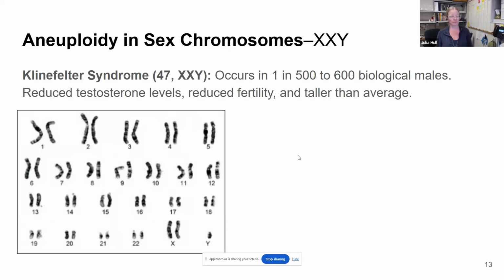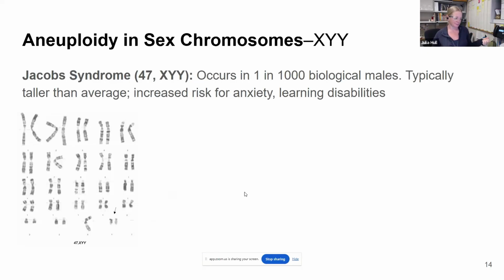Klinefelter syndrome is where you have two X chromosomes and a Y chromosome. This is more common, occurring in about 1 in 500 biological males. Typically, we see lower testosterone levels, reduced fertility, again increased height, and being more prone to ADHD and anxiety, all those fun things. Here we have two Y chromosomes and an X chromosome in Jacobs syndrome. Again, about 1 in 1,000 biological males. Again, taller, more prone to anxiety and learning disabilities like autism.